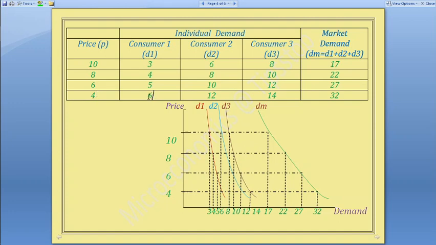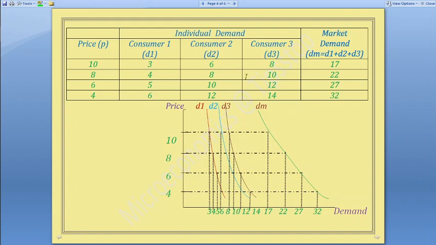So this is one individual. If you plot this in the graph, with price on this side, 10, 8, 6, and 4, and the demand 3, 4, 5, 6, you'll get the coordinates. You join these coordinates and you'll get this red curve D1, which is the demand curve for the individual. High price, buy less; low price, buy more. That is for individual 1.